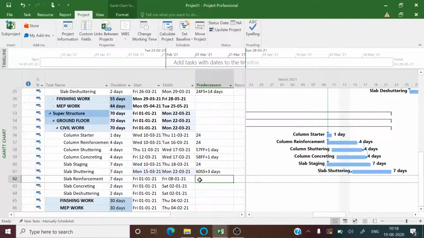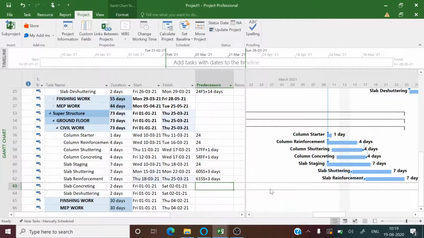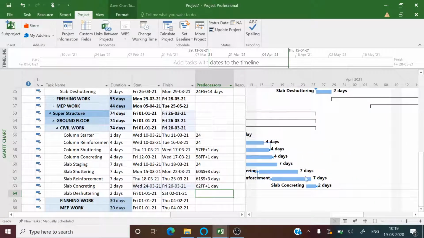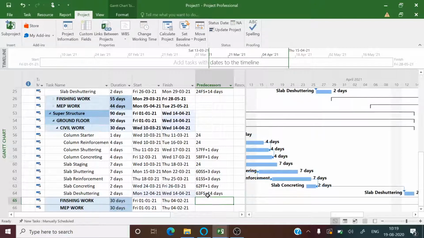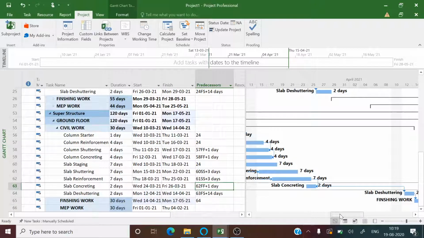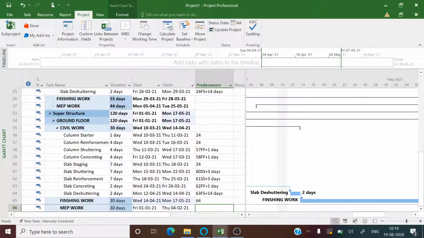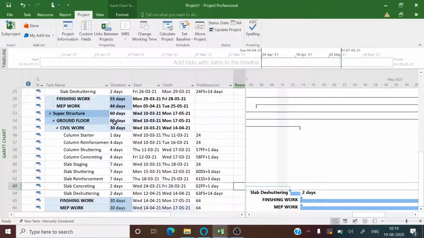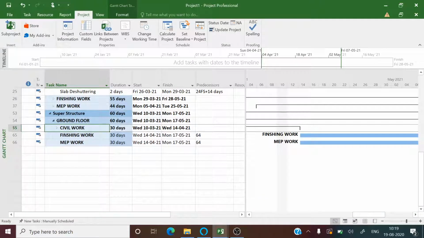However, slab shuttering can be parallel to staging. Similarly, reinforcement activity can also be parallel to shuttering, giving it start-to-start relationship with 3-day lag. Slab concrete must finish the next day of slab reinforcement irrespective of how many pours we cast. We are assuming 30 days to complete the finishing and MEP work once the front is available. So we are providing the relationship accordingly.